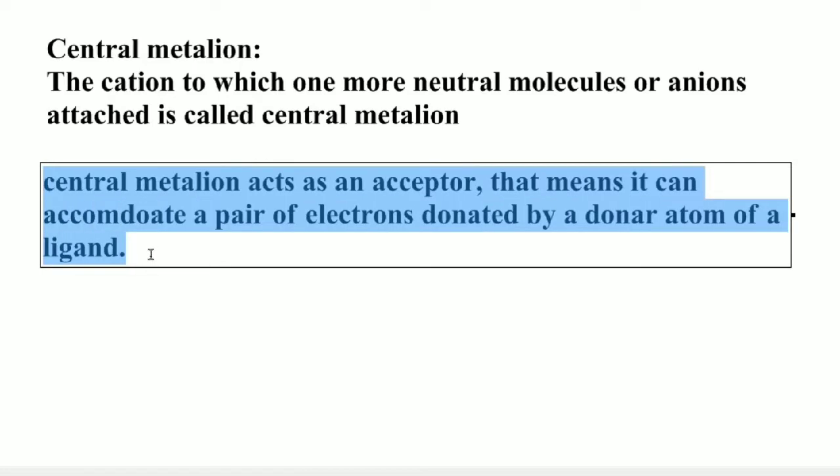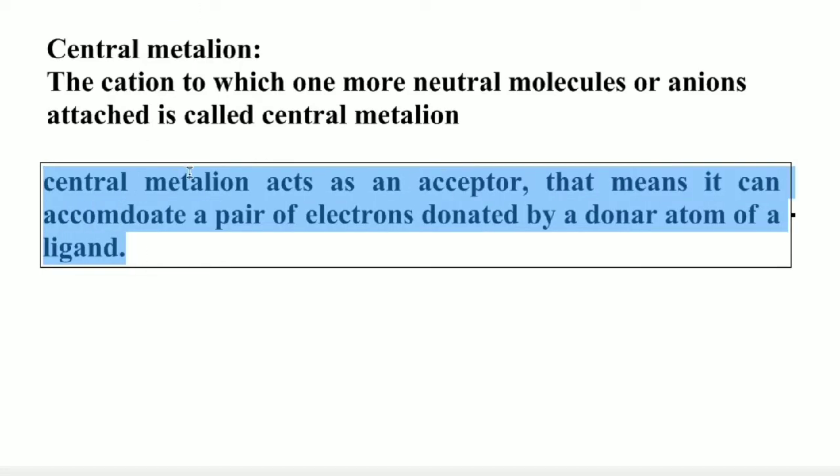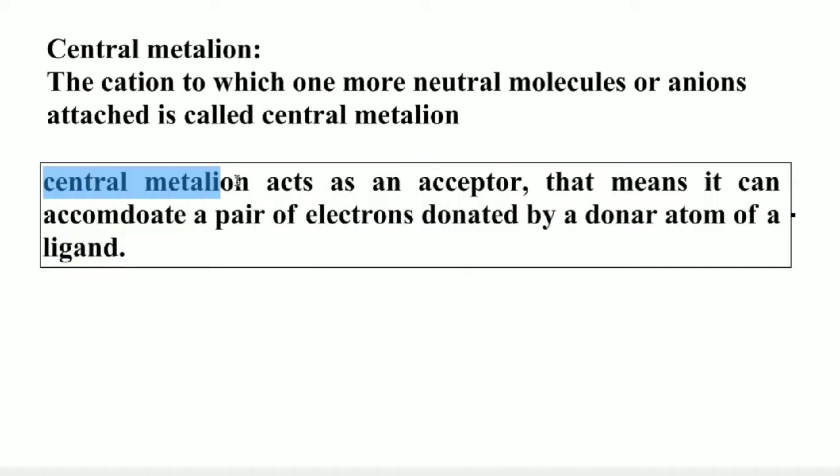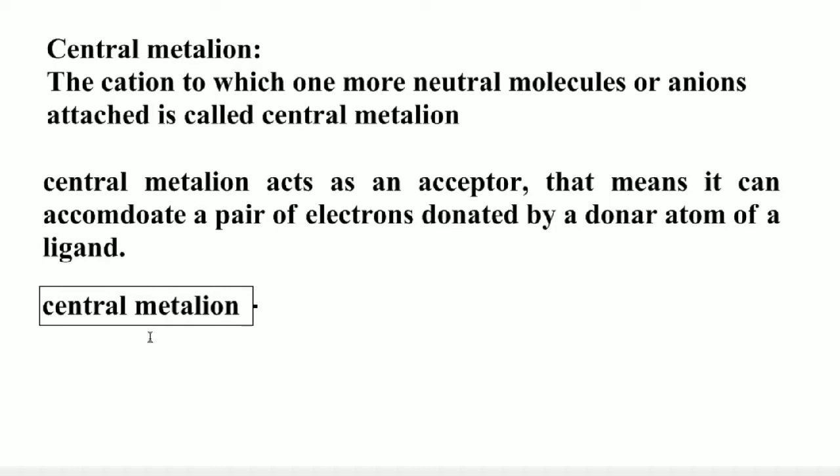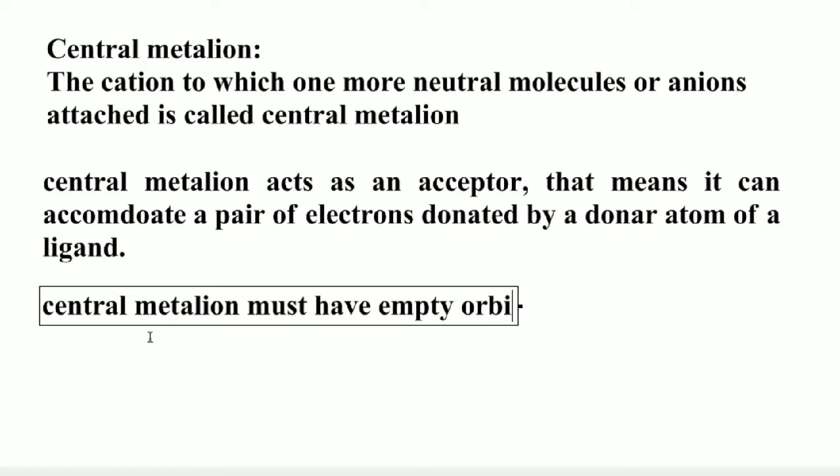Therefore the central metal ion must have vacant orbitals, or empty orbitals. Then only the central metal ion can accommodate a pair of electrons.